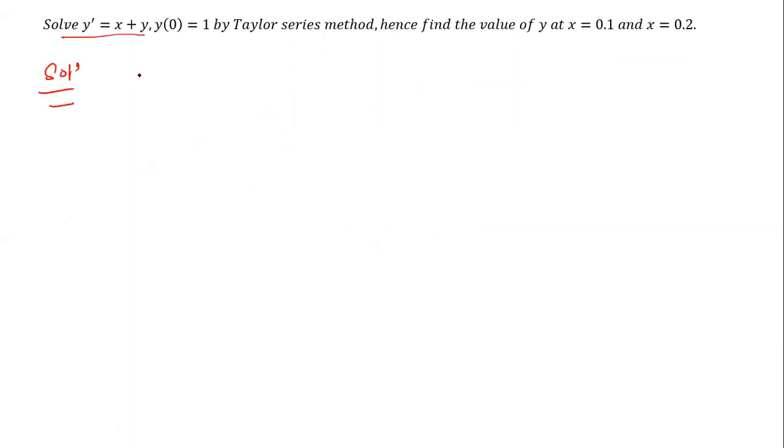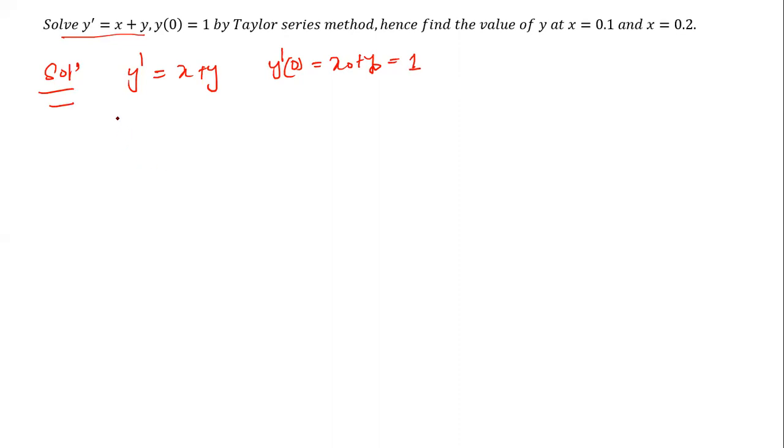Solution: y dash is given, y dash is equal to x plus y. Then y dash 0 value. What is the y dash 0 value? That is x0 plus y0. The x0 and y0 values are already given: x0 is 0 and y0 is 1. Then 0 plus 1, that is 1.